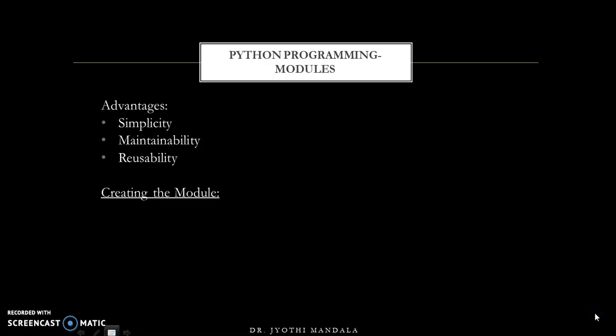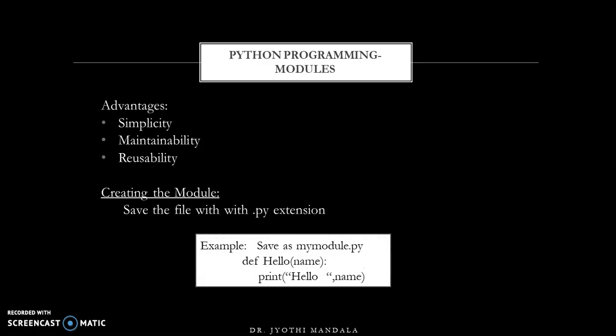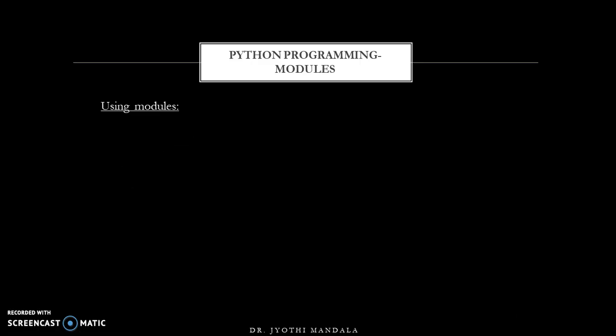Now, how can a module be created? A module can be simply created by writing a file, and that file should be saved with the .py extension. If you want to create one module, let us consider that the module has one function called hello function. We already know how to write a function. Write down that function, and save that file as we have done earlier: write down your file name and save it with the extension .py. So one file is considered as one module, right, all of you? This is how a module can be created.